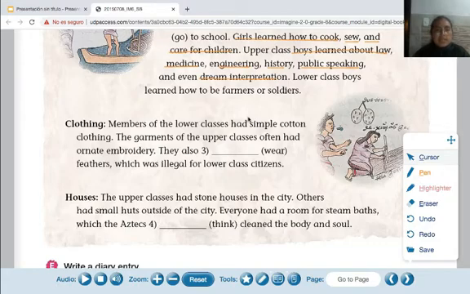In Aztec civilization, members of the lower classes had simple cotton clothing. Okay. And you have to write the past of this verb. What is the past?